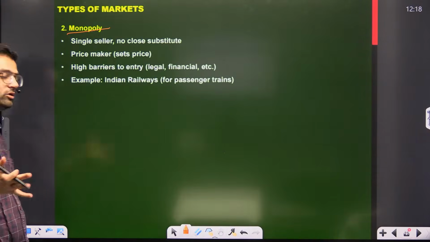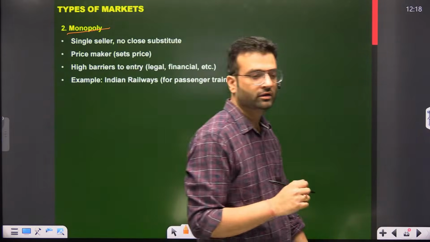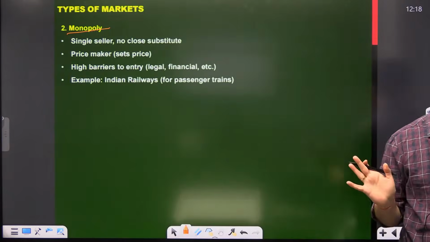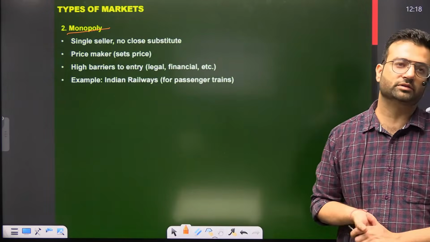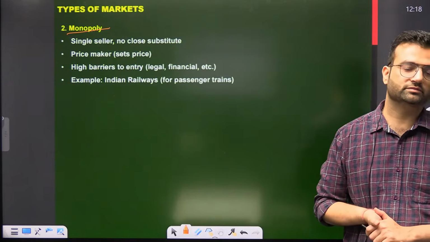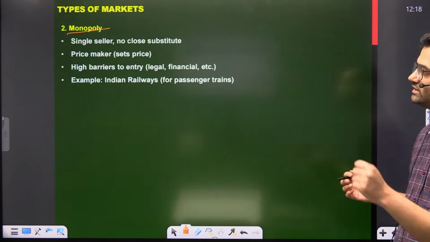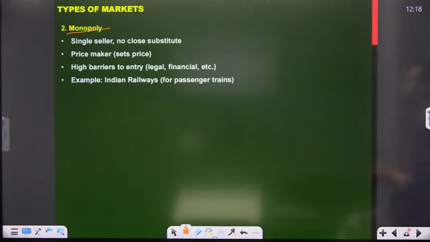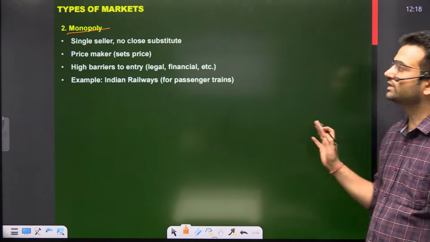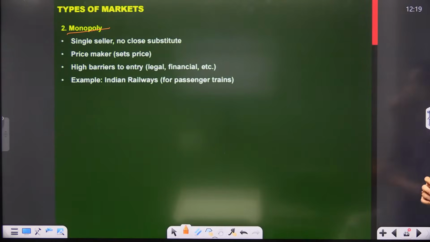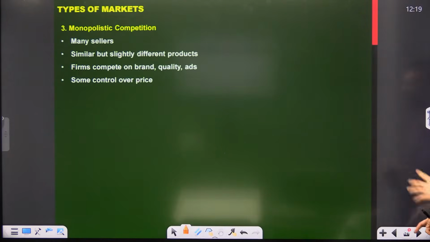And there is also a barrier to entry. Now, if someone says that I want to start my own railways, it's not possible, friends. So single seller, no close substitutes. They are the price makers, high barrier to entry, and the example is Indian Railway.